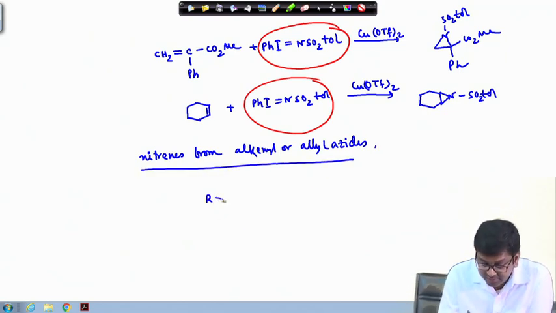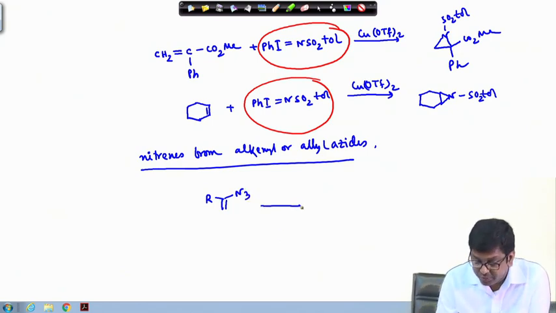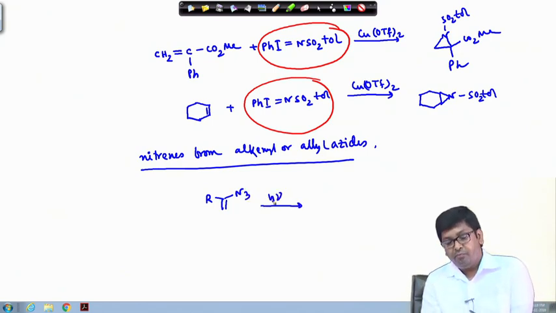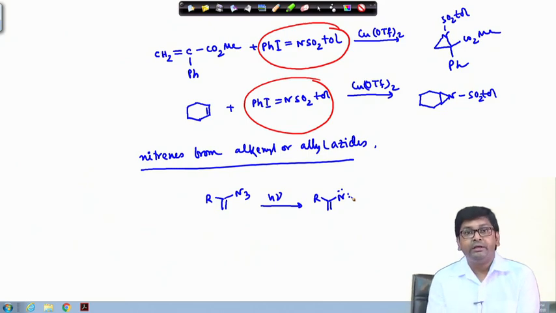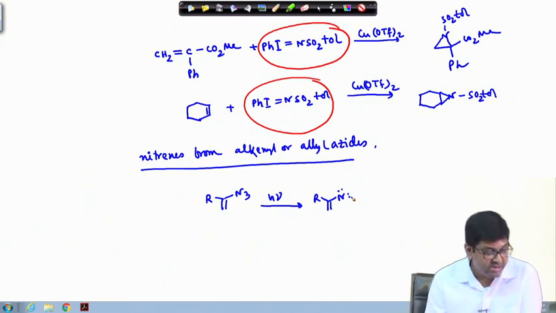First let us say we have taken this vinyl azide compound, and under photolytic condition this will create the corresponding nitrene. Now, this nitrene can give two different products.